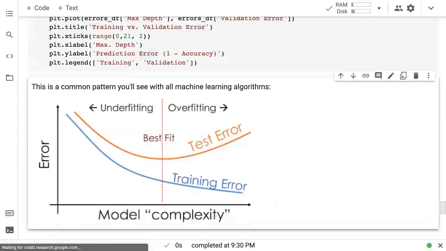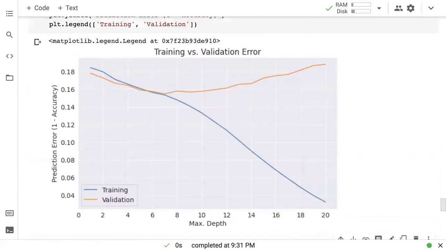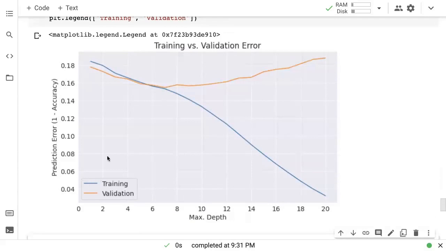And if we plot this, here's what it will look like. So here I've simply plotted the training versus validation error. The blue line is the training error, which is 1 minus accuracy, and the orange line is the validation error. So what's happening here? Here you see both the training and the validation error decreasing. You are making your model progressively more powerful, which means the model with max depth 1 makes one decision, the model with max depth 2 you allow to make 2 layers of decisions, and the model with max depth 4 you allow to make 4 layers of decisions, and so on.